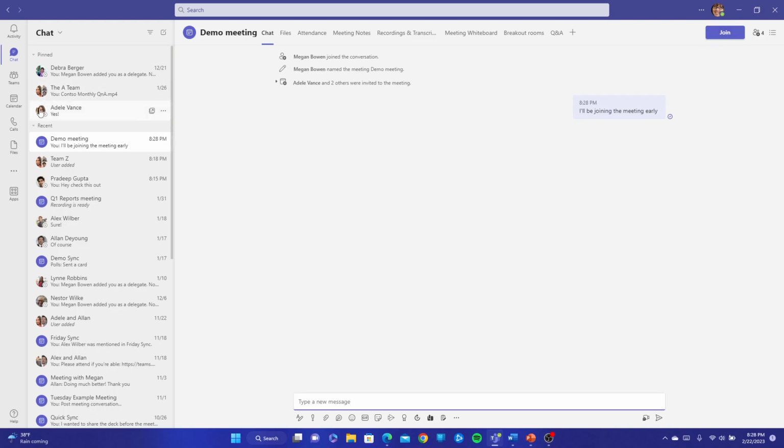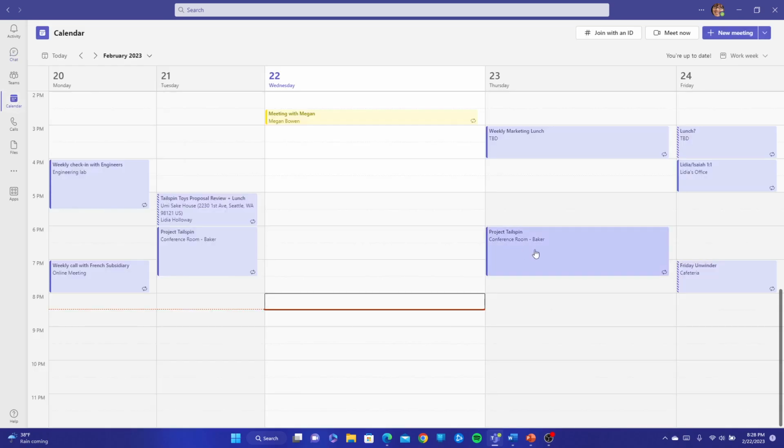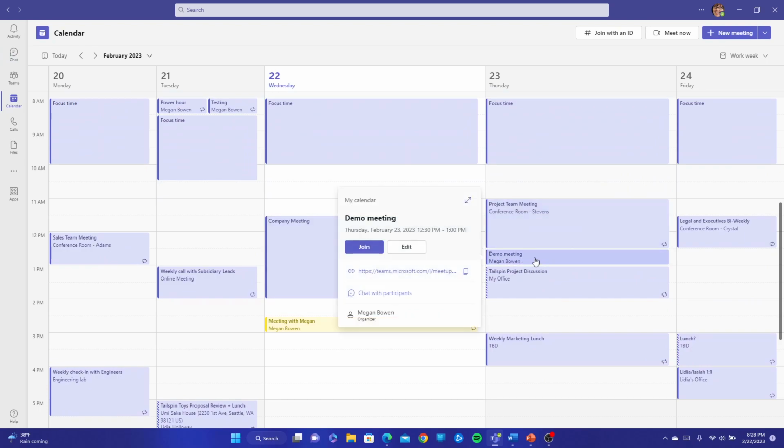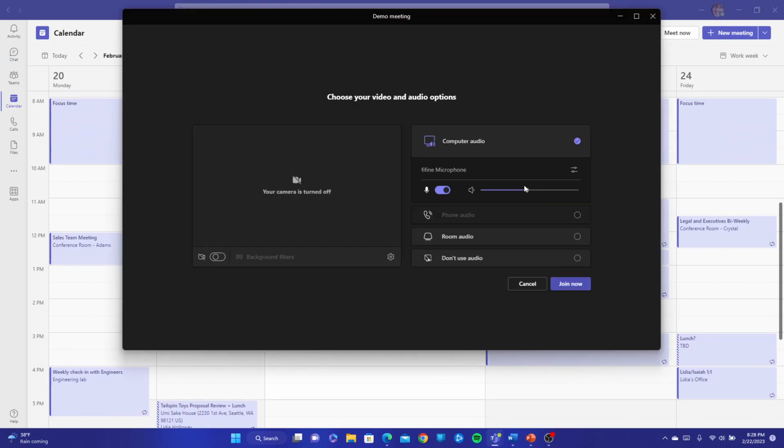Or I can always go back to my calendar and make sure that I'm joining the correct meeting by clicking on that particular meeting itself. And I can join. So I can now set up whatever it is I need to set up from here. Whether I want to turn on my camera, whether I want to turn off my microphone, which I am, just to avoid feedback. And I'm going to join as is now.